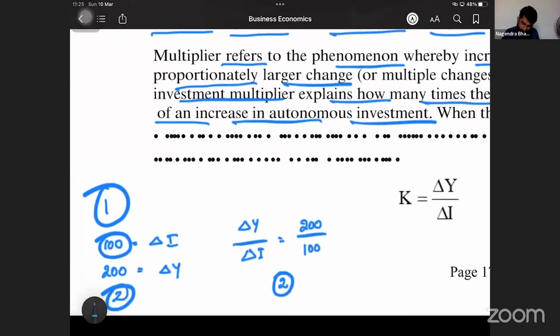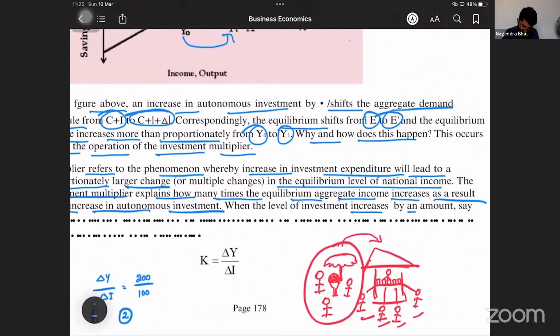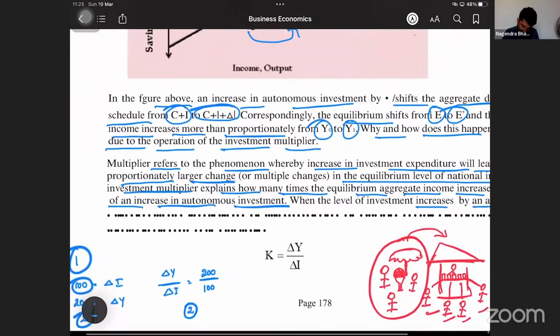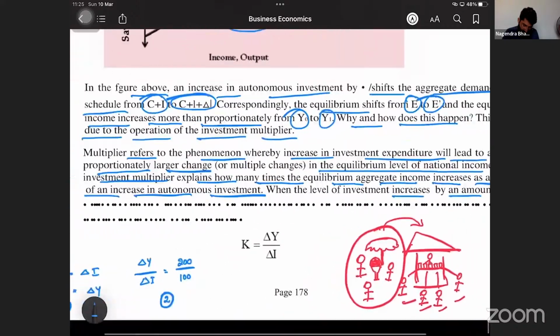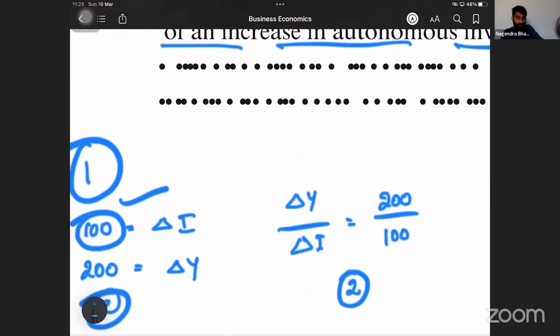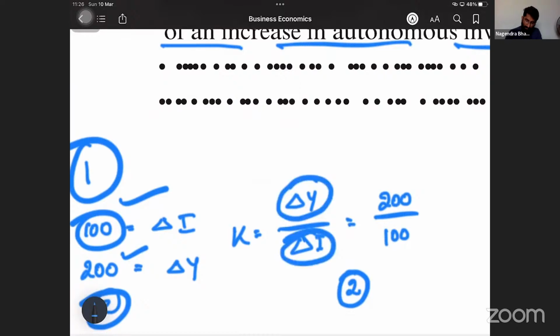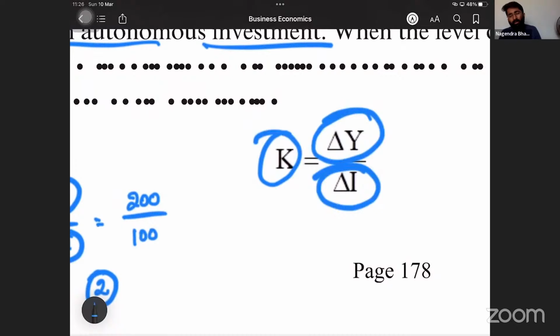Say the level of investment increases by 100 rupees and income increases by 200 rupees. Then K is equal to, what is K? Investment multiplier, delta Y divided by delta I. K is equal to delta Y divided by delta I. You just have to understand the logic. What is this investment multiplier?